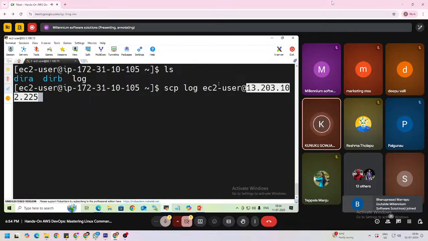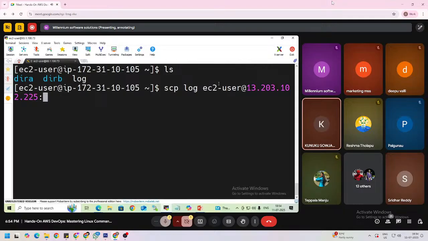Then you need to give the path on the Linux 2 server where you want to copy this file. In this location, I want to copy the file.